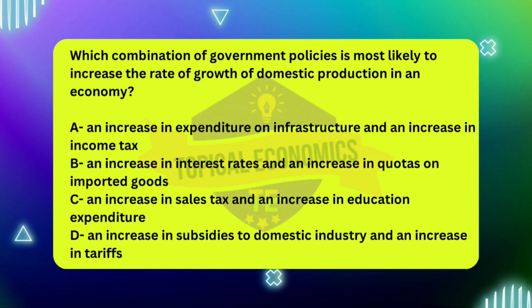Option C, which pairs an increase in sales tax with more spending on education, also presents challenges. While education spending is beneficial for long-term economic growth by improving workforce skills, the increase in sales tax would likely reduce consumer spending in the short term, dampening demand and potentially slowing growth.